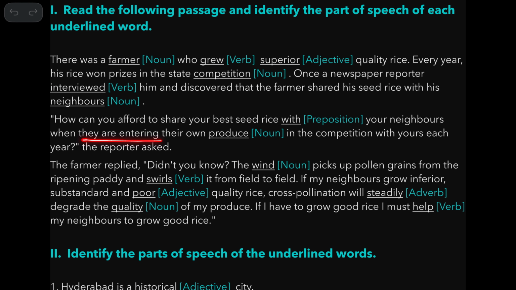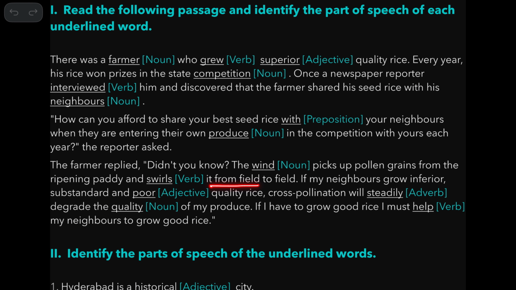when they are entering their own produce in the competition. So this is a noun. It is not a verb. Verb is produce, but it is a noun. So you say produce with your each year. The reporter asked. The farmer replied, "Didn't you know the wind?" Here it's a noun, picks up pollen grains from the ripening paddy and swirls. So this is an action word, verb.